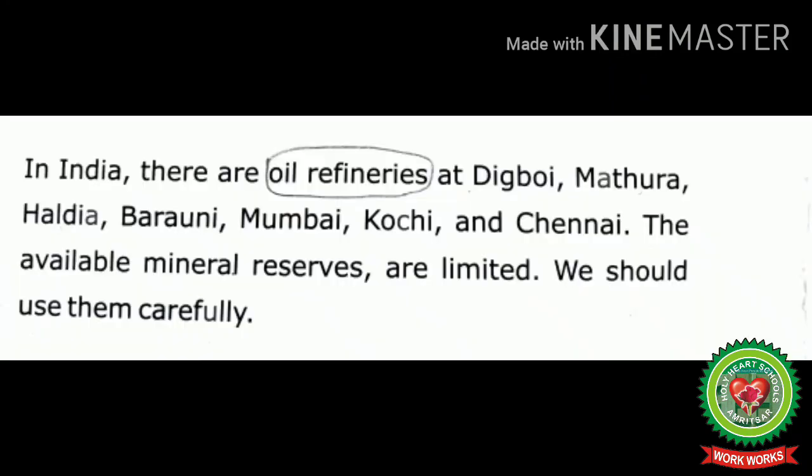Let's start reading the third paragraph of mineral oil. In India, there are oil refineries at Digboi, Mathura, Haldia, Baruni, Mumbai, Kochi and Chennai. The available mineral reserves are limited. We should use them carefully.